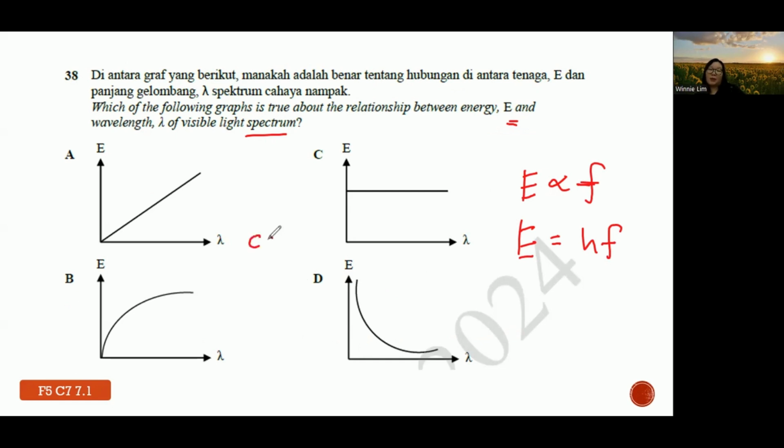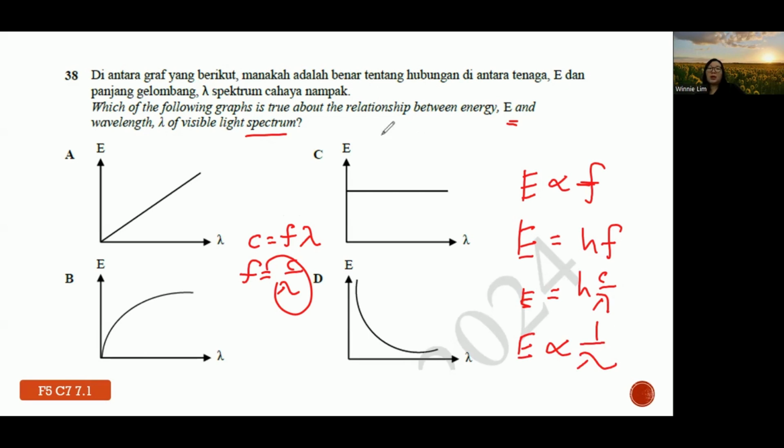So you're supposed to know how we can relate frequency, wavelength and the speed of light, which is c equals f lambda. So f equals c over lambda. If I replace the f with c over lambda, then what is the relationship between energy and wavelength? They are inversely proportional. So now the graph is E versus lambda. So that's why the answer is D. This shape is called inversely proportional.